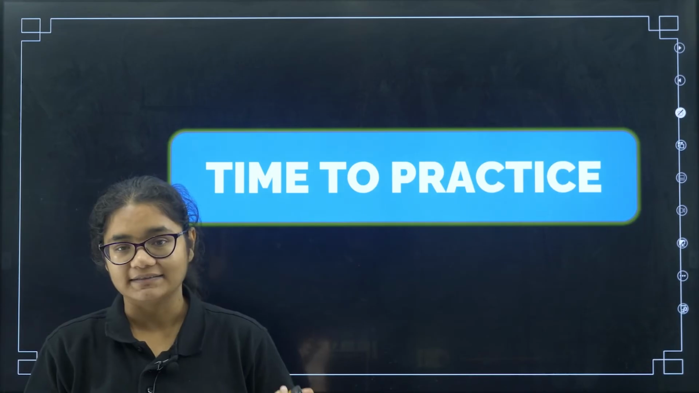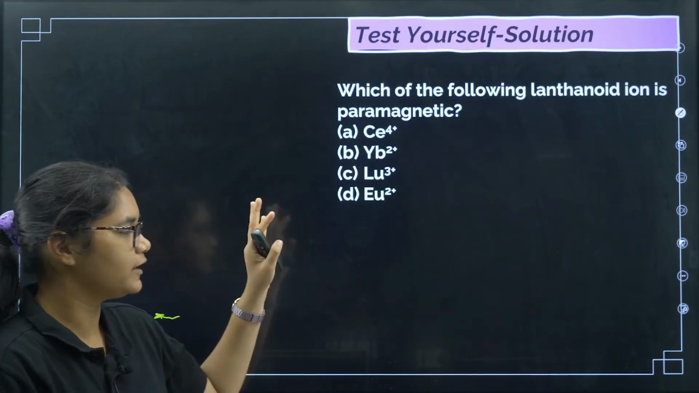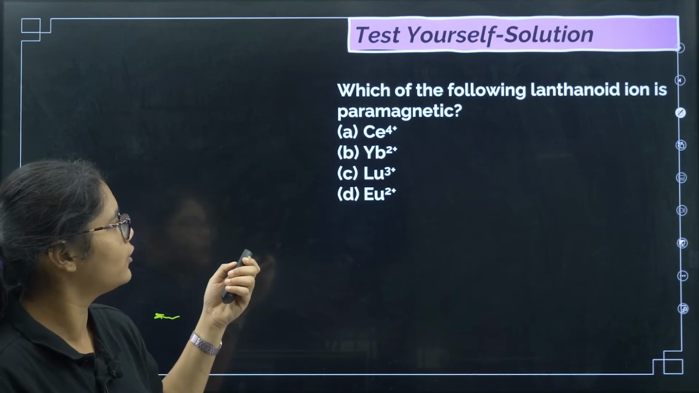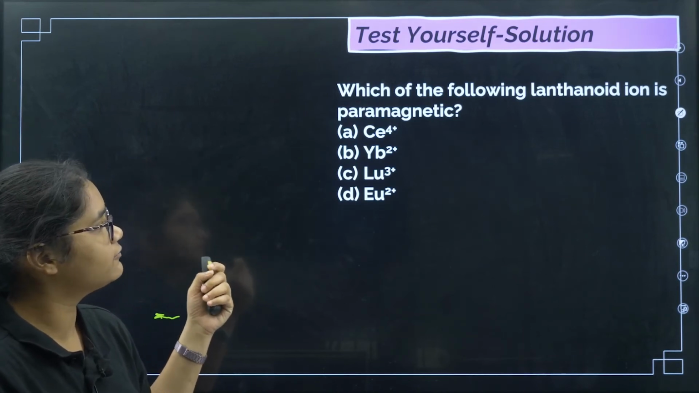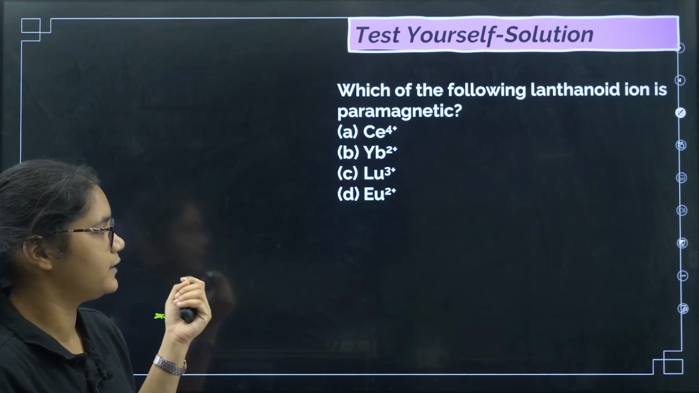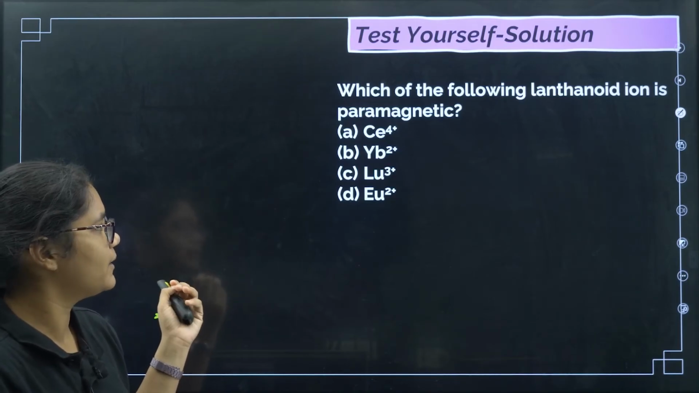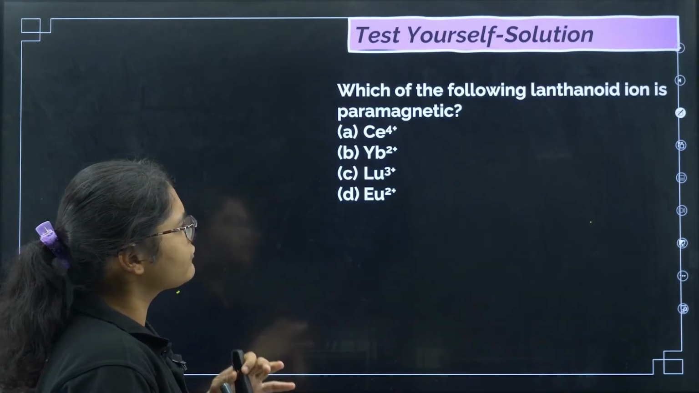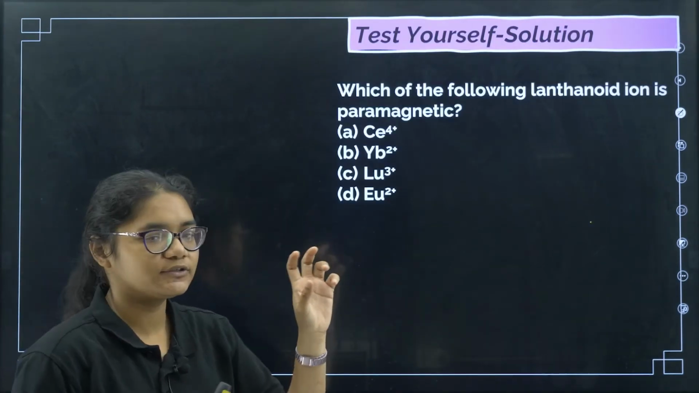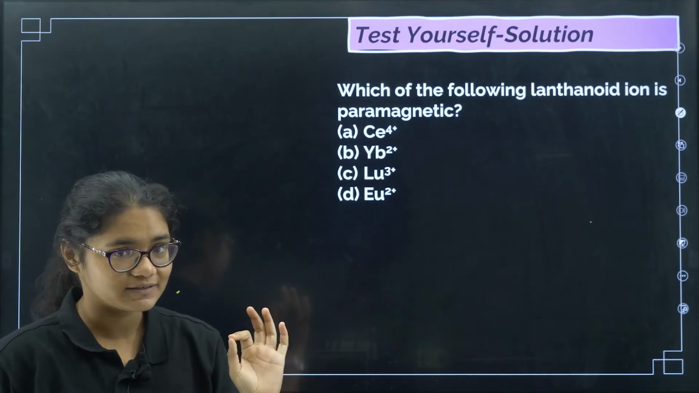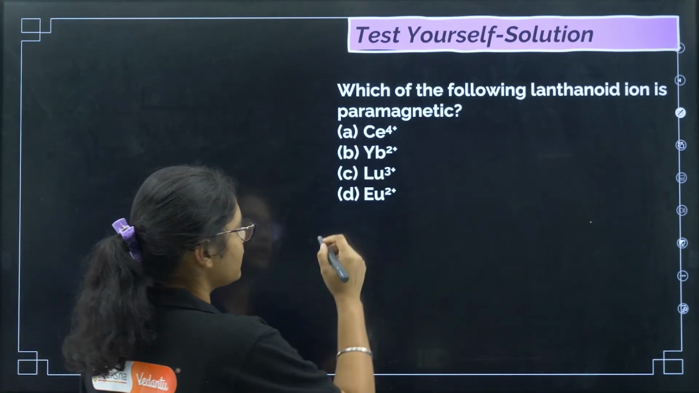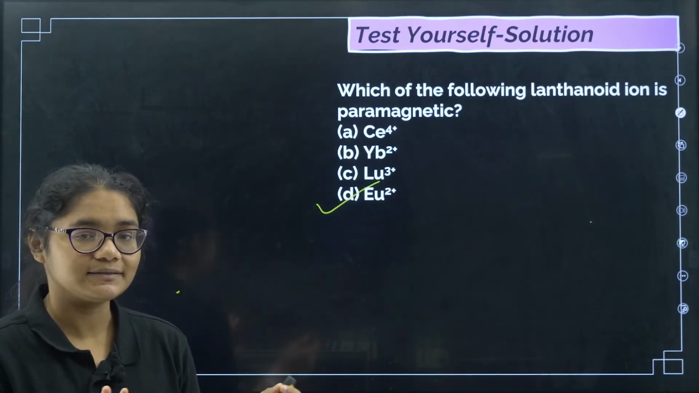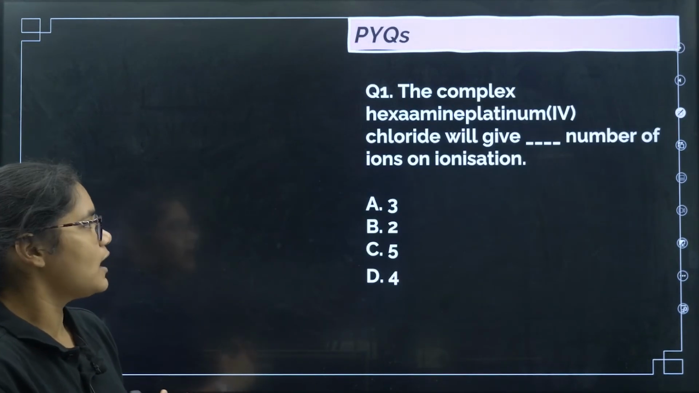Now we will be practicing some questions. First, in the d and f block I gave you a homework question. I hope all of you have solved this. Which of the following lanthanide ions is paramagnetic? For paramagnetic we need unpaired electrons, right? If you have done the electronic configuration, Eu2+ will have unpaired electrons, and that's why that is paramagnetic. Now let us do our question today.